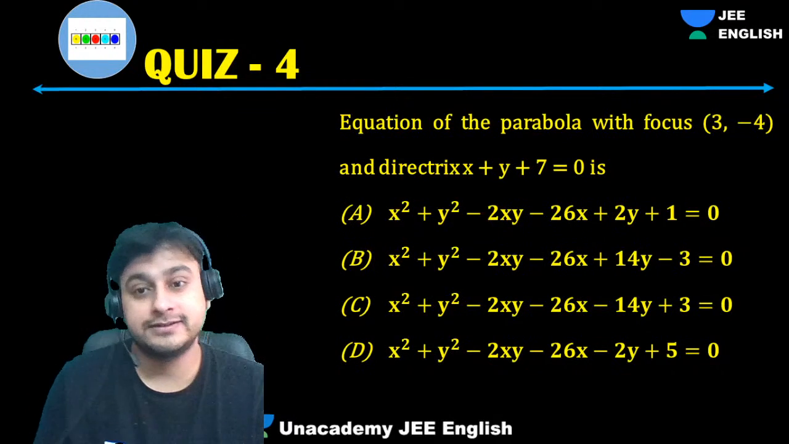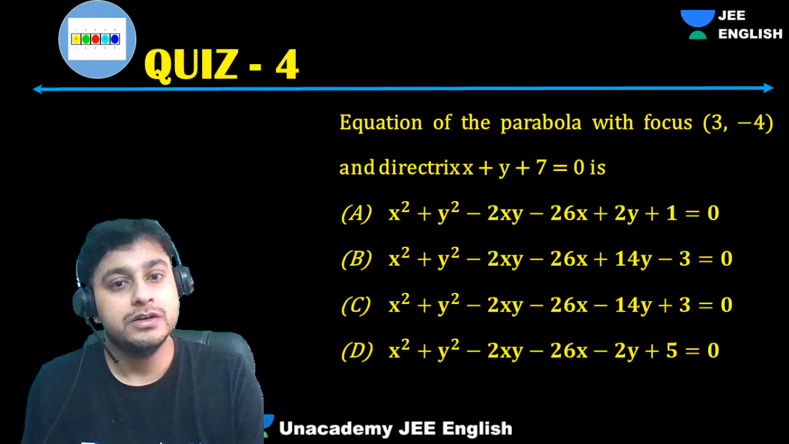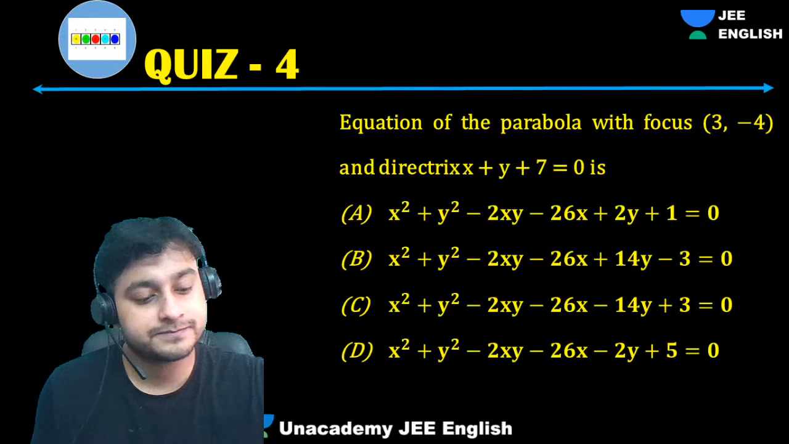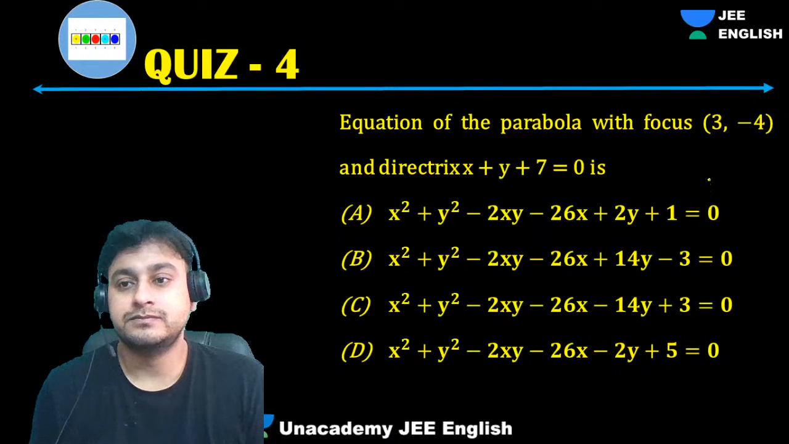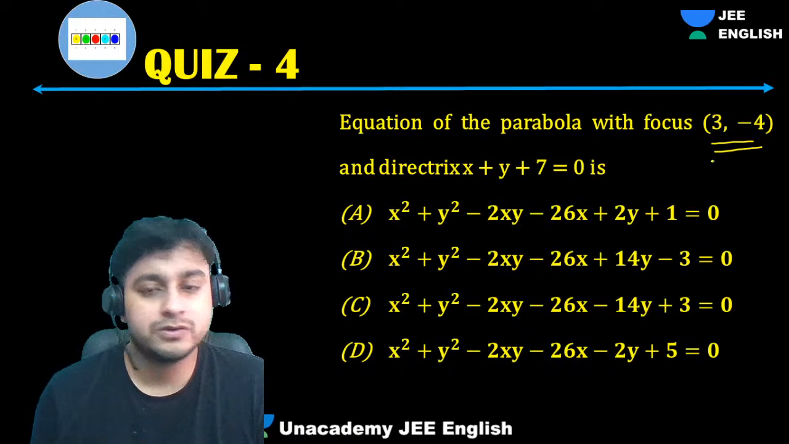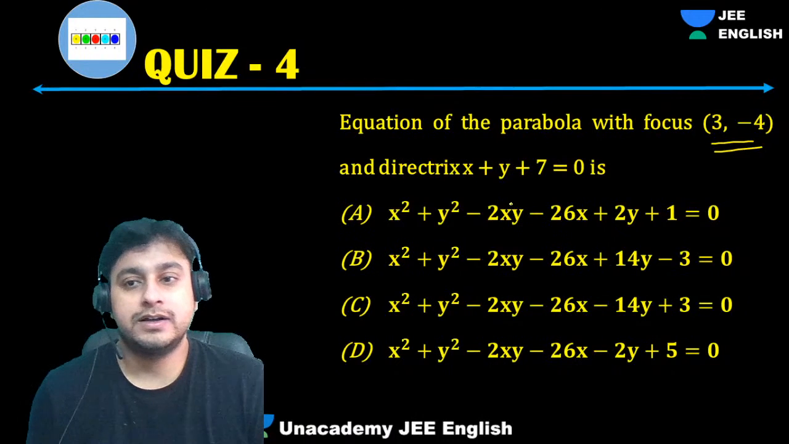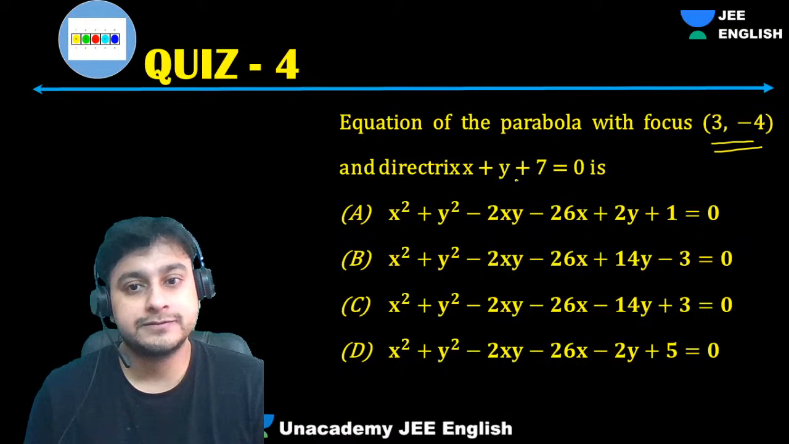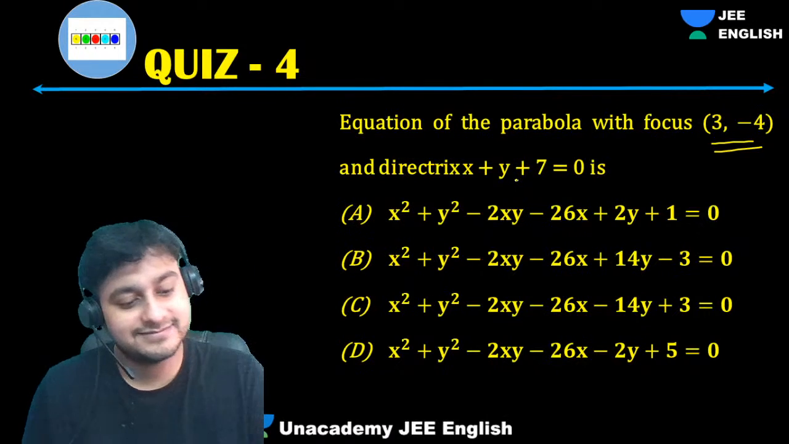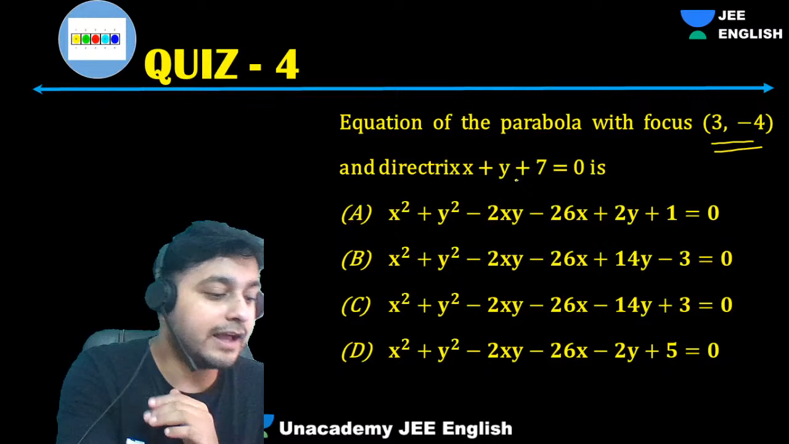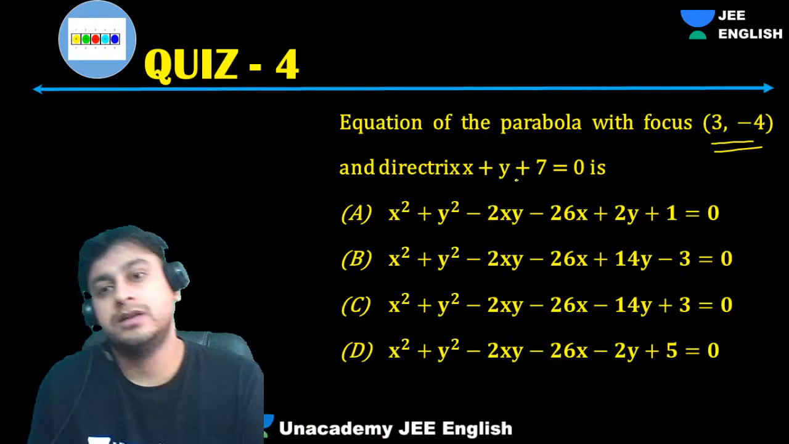So this is what we get. Chalo guys, one more conceptual problem. The equation of the parabola with focus (3, -4) and directrix x plus y plus 7 equals 0. Focus is given, directrix equation is given. Now how do you get it? Tell me. See, basic concepts, that's it. Nothing apart from it. Basic concept.